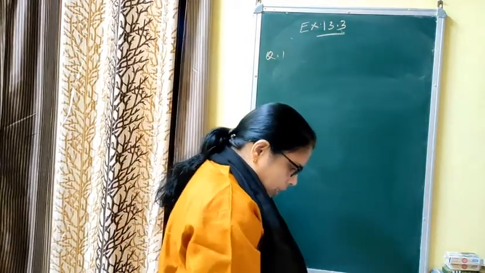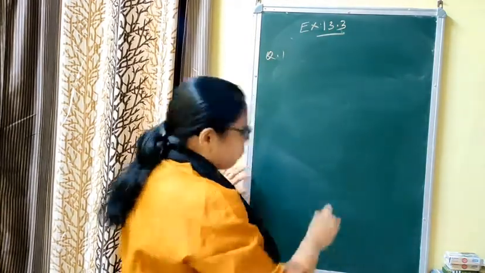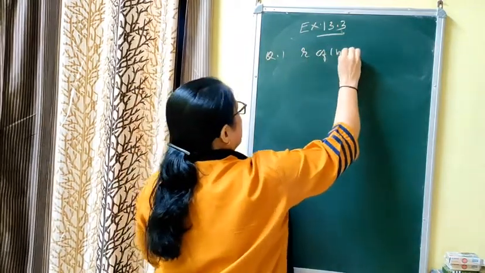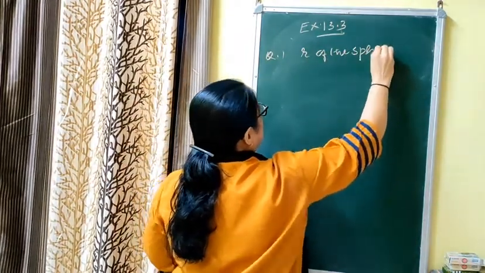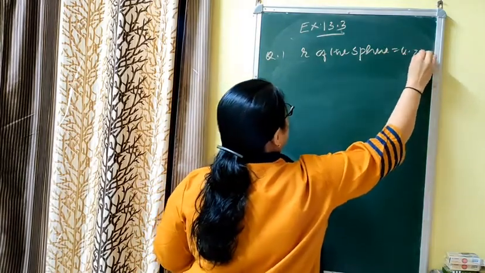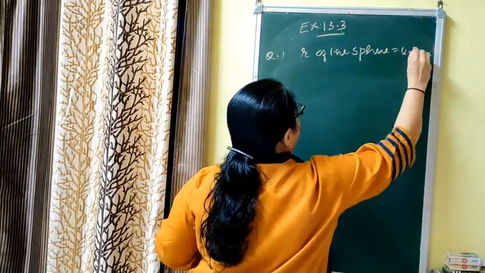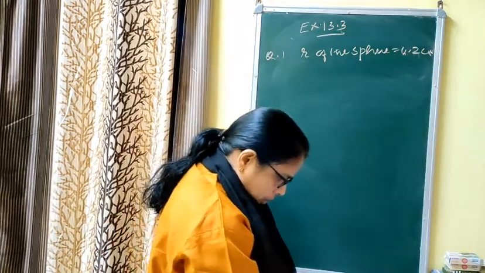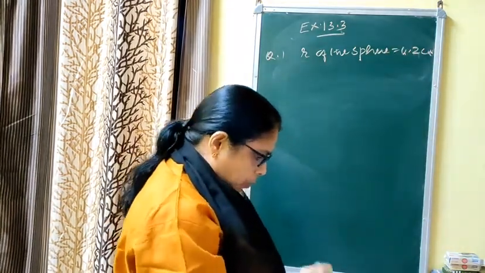In the question it is given that the sphere has radius 4.2 centimeter. Let r be the radius of the sphere. The r of the sphere is given as 4.2 centimeter, and this sphere is melted and recast in the shape of a cylinder.